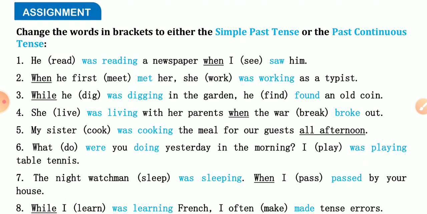Second one: when he first met her, she was working as a typist. That is also of the same category. While he was digging in the garden, he found an old coin. Means one event was running and after that a second took place.